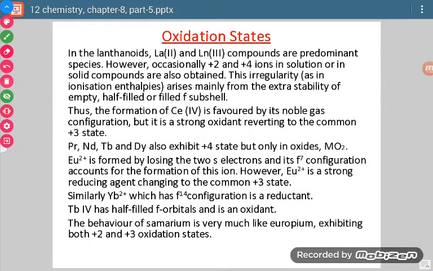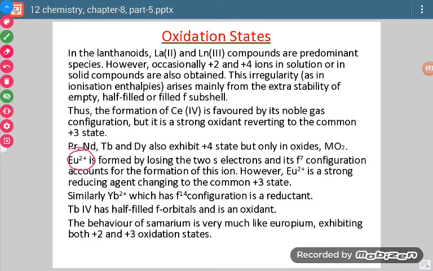Okay, now just like if we talk about Pr, Nd, Tb, Dy, then they also show +4 oxidation state. Okay, but in which type of compounds do they show it? In the oxides. Now see, Eu2+, this ion is formed when there is loss of 2 electrons, and those 2 electrons are lost from the s orbital. Okay, and if it does so, then it changes to f7 configuration. So we can say that Eu2+ exists, or we can say that europium shows +2 oxidation state.